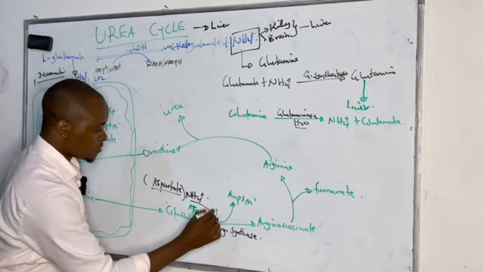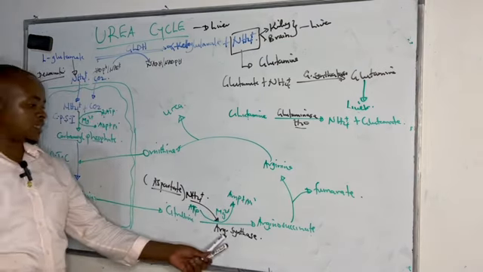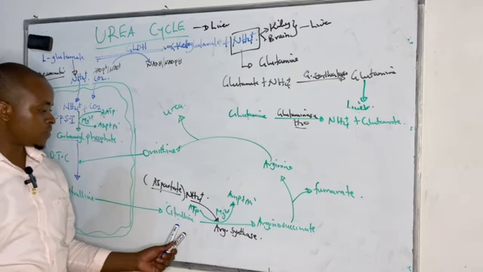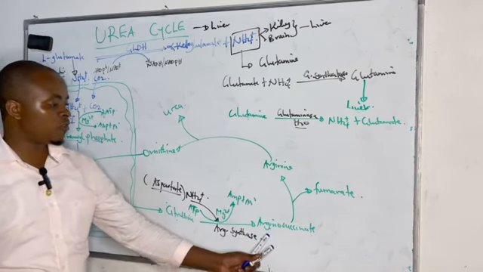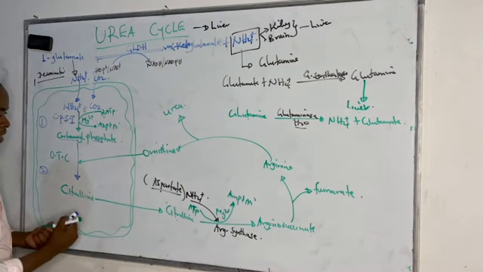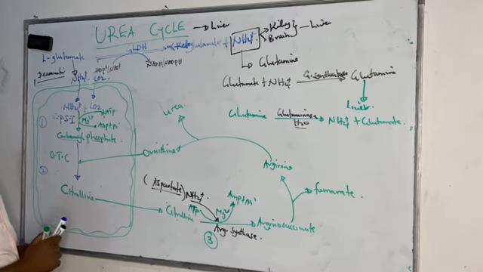And this one also needs magnesium as a cofactor, whereby this argininosuccinate synthase adds the second amine group to citrulline, in the presence of ATP, to form argininosuccinate in the cytosol. So this is the third reaction. This is the third reaction of the urea cycle.